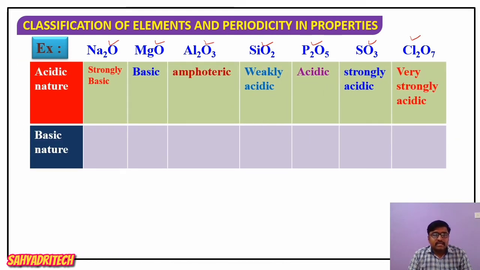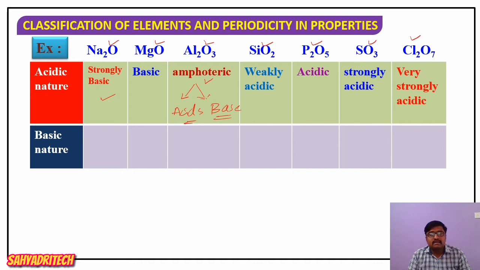the nature of sodium oxide, Na2O, is strongly basic. Magnesium oxide is basic in nature, while aluminum oxide is amphoteric. As I already mentioned, amphoteric means they react with both acids as well as bases. In other words, they show both acidic nature as well as basic nature. So we say they are amphoteric in nature.